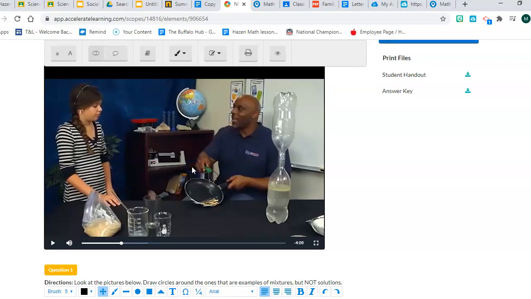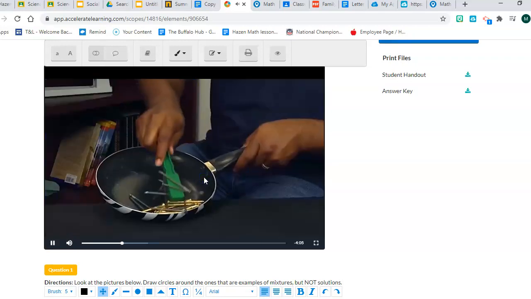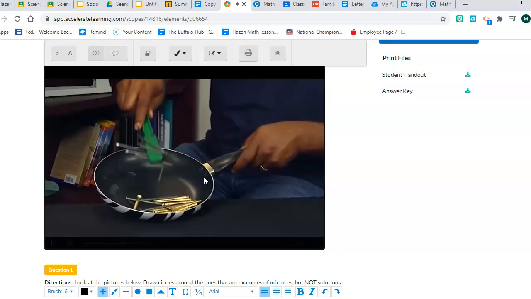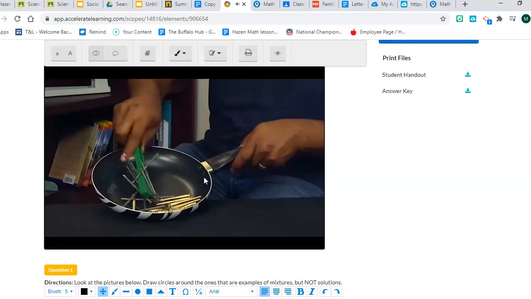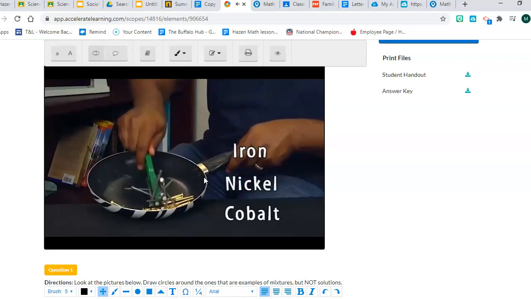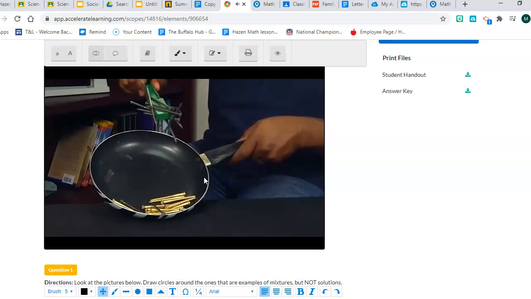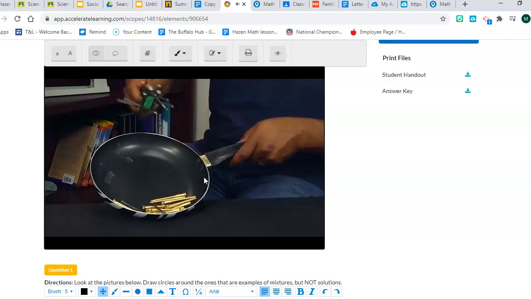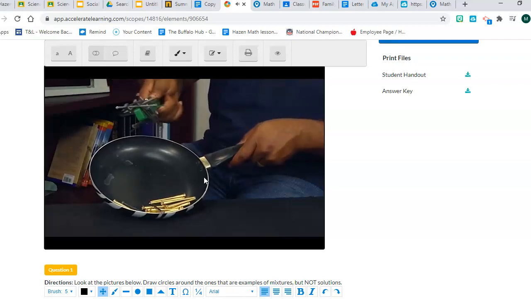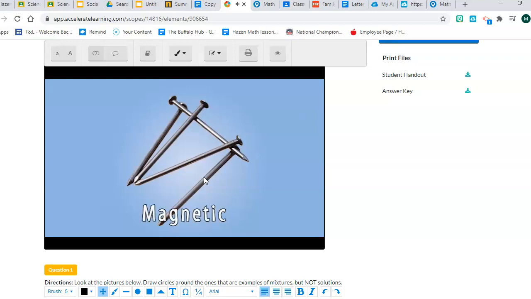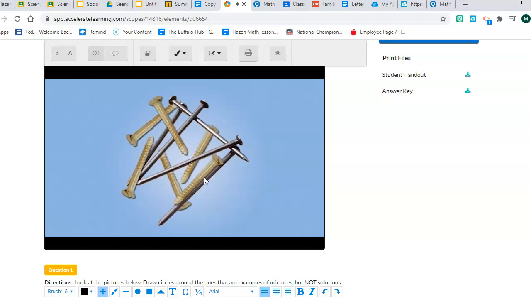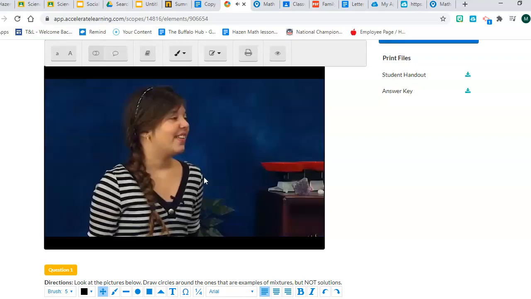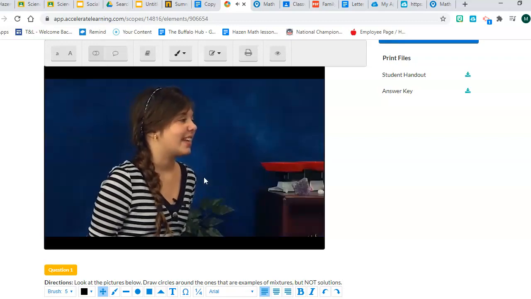It's easily separated. When I bought the nails a while back, I noticed that the box they were in said iron nails. Iron, nickel, and cobalt are magnetic. And I'm guessing the screws must be made of something else because they're not attracted to the magnet. So, the nails are magnetic, made of iron, and about 2 inches long. And when you mix them with the screws, nothing changed about the nails or the screws. I'd say this is a regular mixture. I agree.